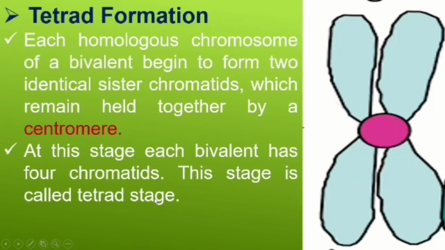Then the second stage is tetrad formation. What is tetrad formation? The chromosomal structure becomes condensed and even shorter, taking an appearance like a bow. The two arms become very short and these two arms also become very short. That is called tetrad formation. In this stage each homologous chromosome in the bivalent forms identical sister chromatids. The sister chromatids are joined at the center, which is called the centromere. At this stage, this shape is called a tetrad.